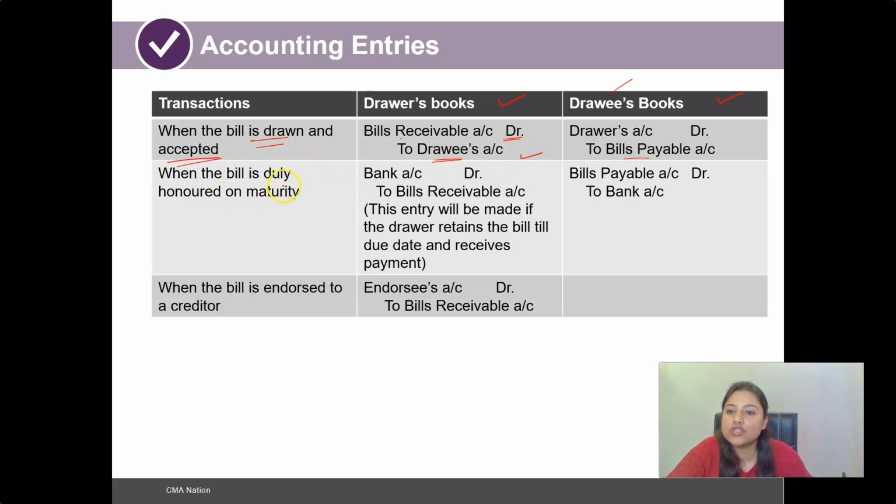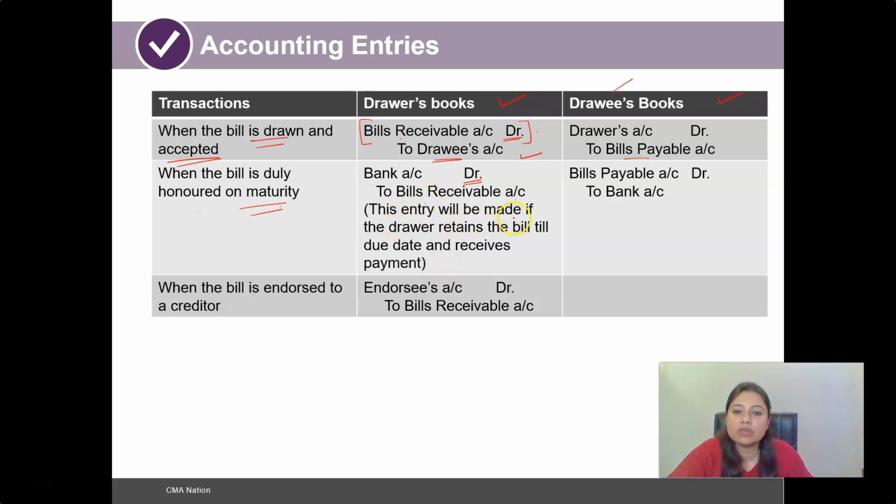Now, once the bill is duly honored on maturity. We saw the meaning of dishonored: when the acceptor refuses the commitment of making the payment on that particular due date. So honoring of the bill on maturity means that the payment has been settled on the due date of maturity by the acceptor of the bill. Here, because the payment is being received against the bills receivable, the bills receivable account would be nullified. The asset that we created will now be settled. So we would be crediting the bills receivable account and debiting the bank account, as the payment is being received from the acceptor of the bill.